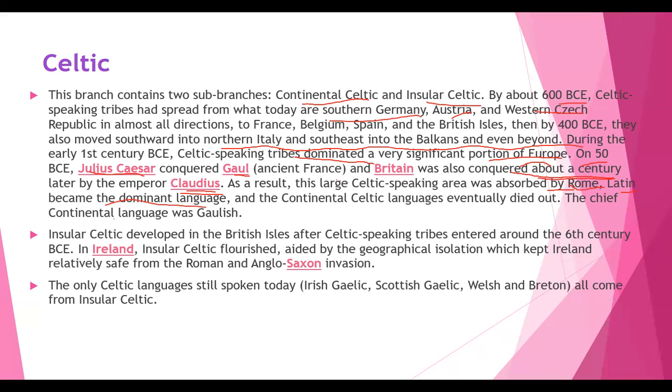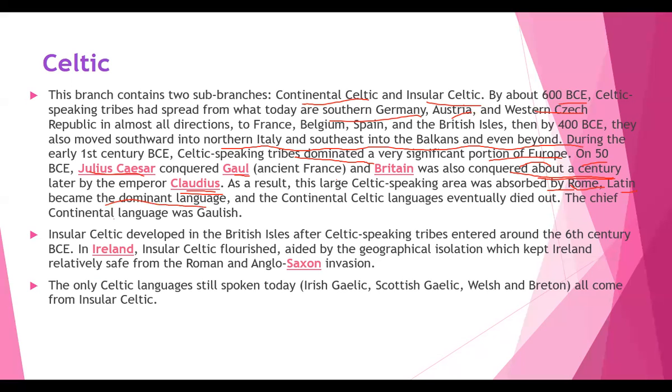Latin became the dominant language. So when this happened, what happened there? The prominent language is Latin. As these people migrated over there, they had to follow the language those people were speaking. That is how Latin became the most dominating language, and the continental Celtic languages eventually died out, right? See, if we are not permitted to speak one particular language, what happens day by day, as generations pass? The language dies. So that is what happened here.